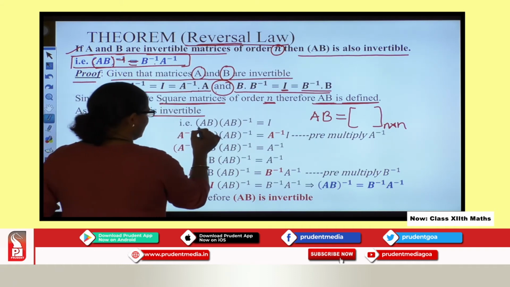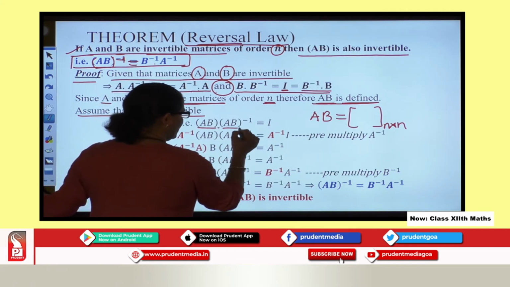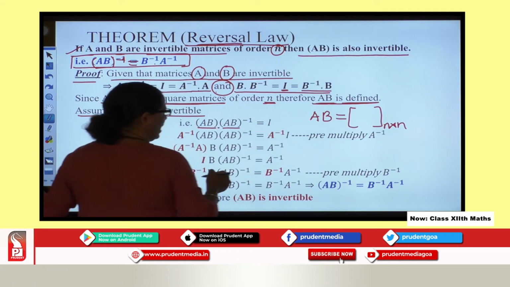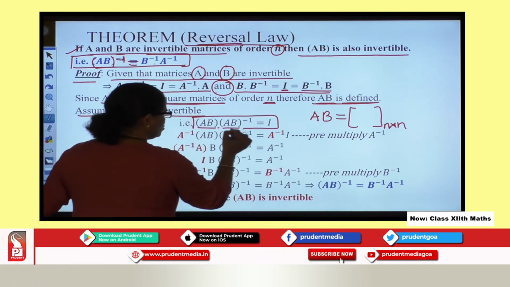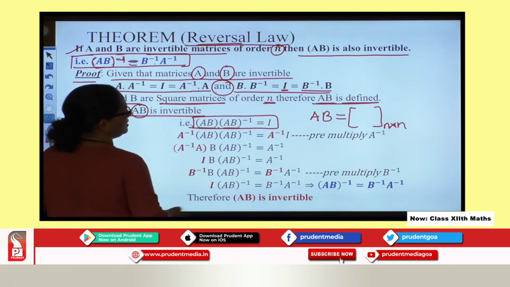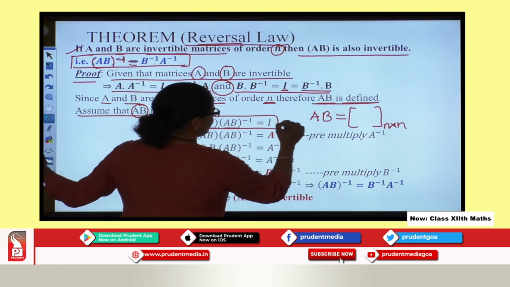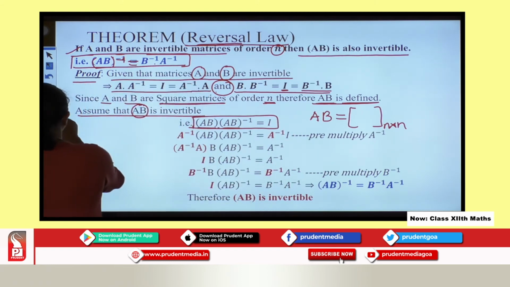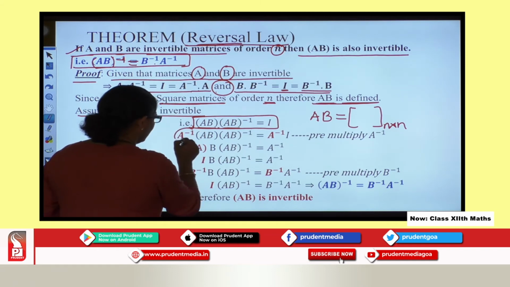So what does it mean? You can see A into B into the whole inverse of A into B equals I. This is our assumption, and without this assumption I cannot proceed further. After assuming this, I pre-multiply by A inverse.